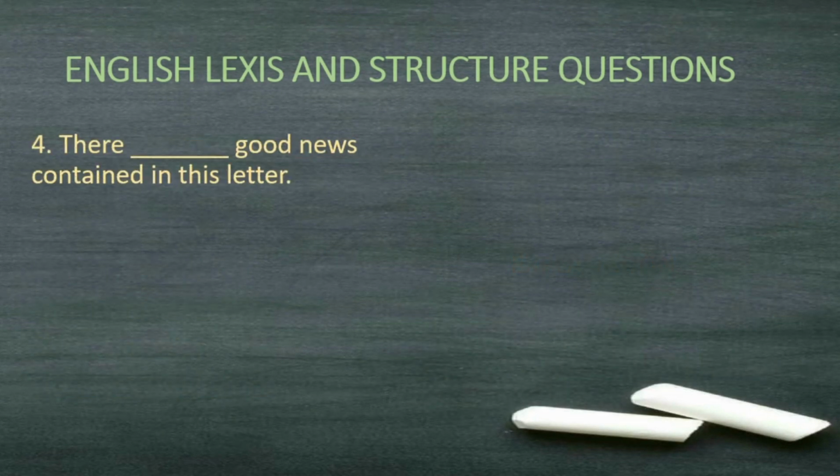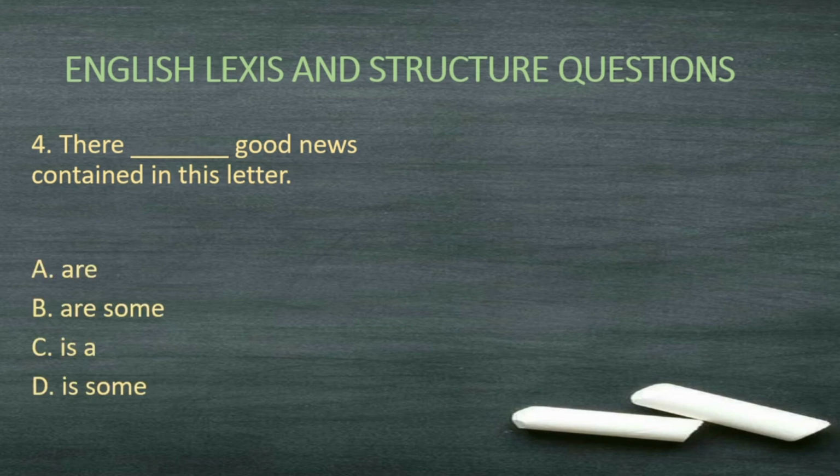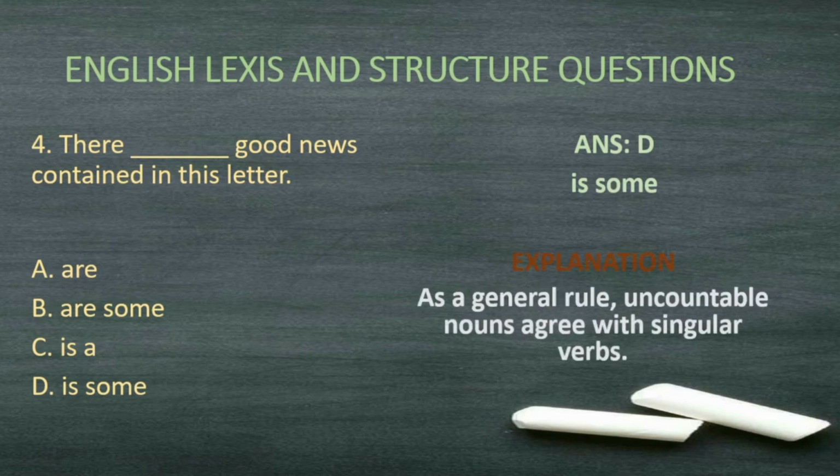There is good news contained in this letter. Okay, so do we say good news? Are some good news? Is it good news? Or is some good news? Simply, the answer is some good news. There is some good news contained in this letter. Why is that so? Okay, as a general rule, uncountable nouns agree with singular verbs. So we say, is some good news.